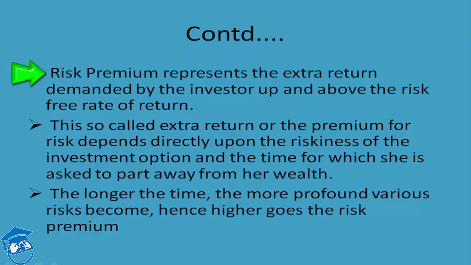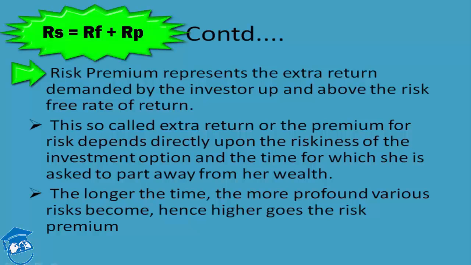Now, risk premium represents the extra return demanded by the investor over and above the risk-free rate of return. Again, revisiting the last formula, it was RS is equal to RF plus RP. If you take a closer look at the formula, you will find that the RP, or the risk premium, is being asked in addition to the risk-free rate of return. It means that once the investor is satisfied that his or her risk-free rate of return has been guaranteed, then he or she puts a claim against the risk premium which she shall be taking.